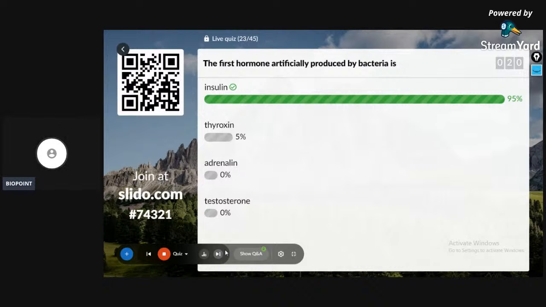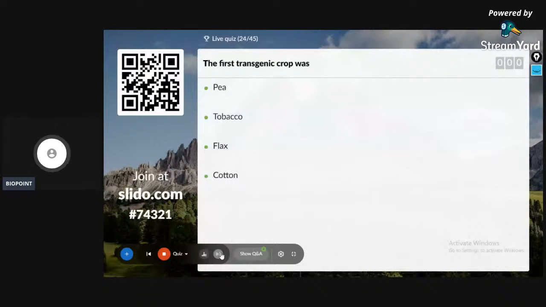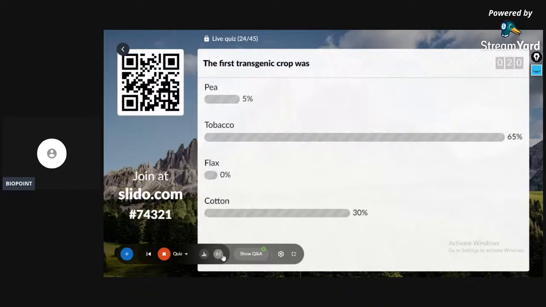Let's have the 24th question on the screen. Yes, very important again. The first transgenic crop was? Transgenic crop means those genes who have been altered by manipulation. For example, you have tea, tobacco, flax, and cotton. Select the correct answer among the following. The correct answer is option B, tobacco. Tobacco. Agrobacterium tumefaciens. Meloidogyne incognita.